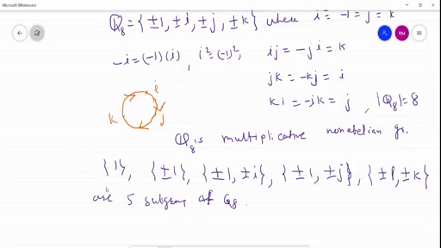And all these are normal, and all are normal in Q8. I hope you understand this counter example, that this example gives the idea every subgroup of non-abelian group may be also normal, not necessary abelian. G will require abelianness.